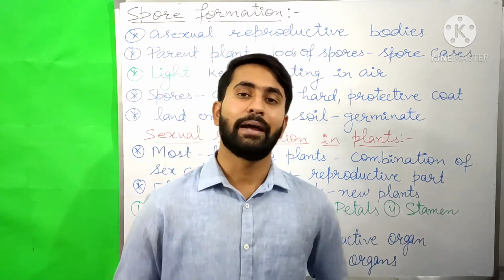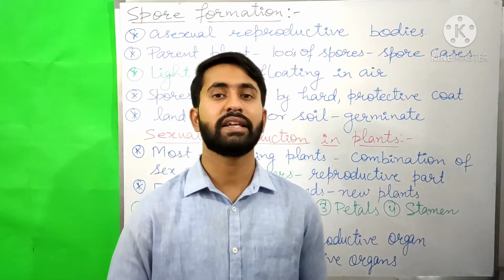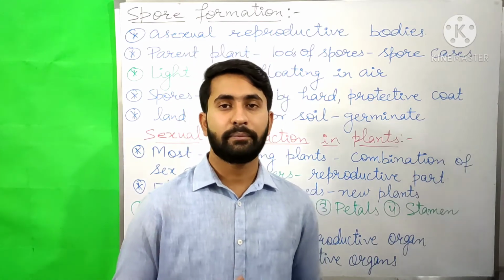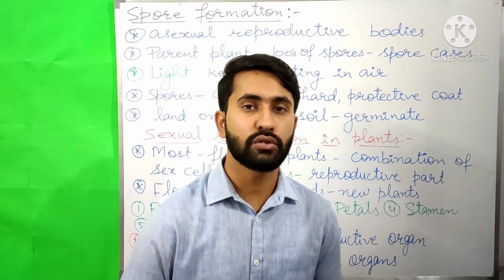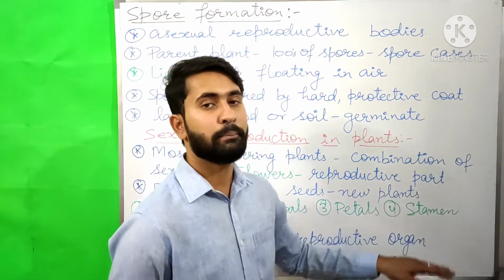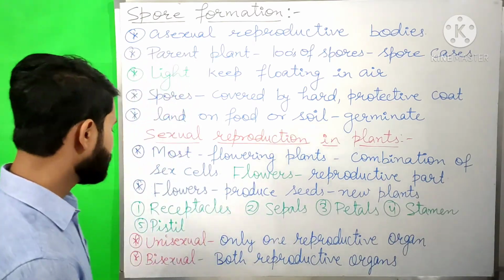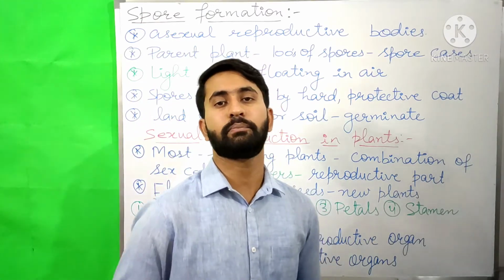The female gametes that are present inside the ovules are known as eggs. The pistil, which is the female reproductive part of a plant, is also known as carpel. So the stamen is the male reproductive part of a plant, whereas the pistil is the female reproductive part of a plant.